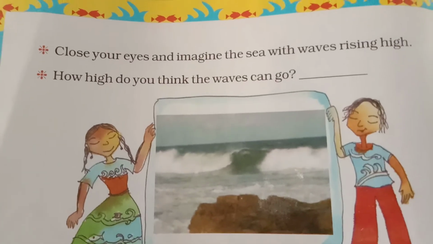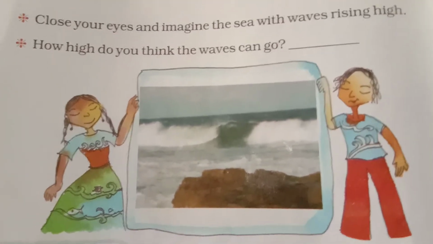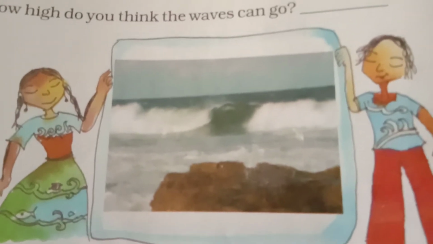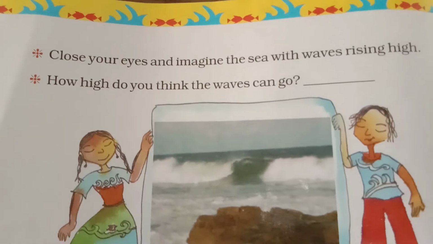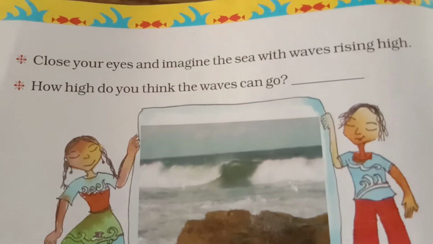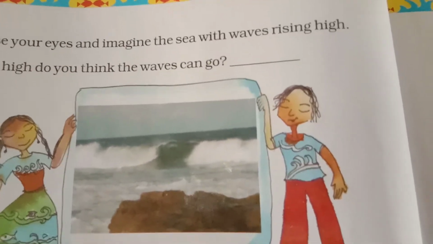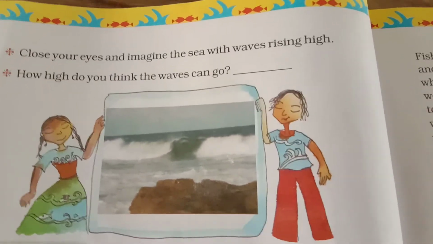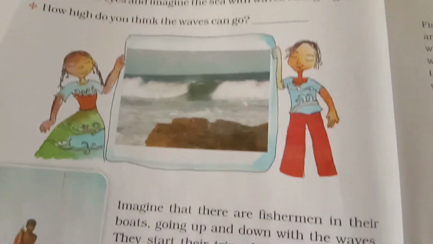Close your eyes and imagine the sea with waves rising high. See the picture. The waves are rising very high. They may rise up to meters. How high do you think the waves can be? It may be 4 meters, 5 meters, even 10 meters, 15 meters. See the picture here. The waves are rising up.